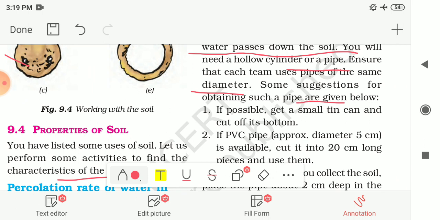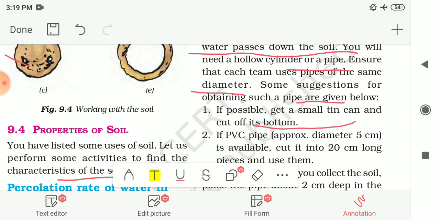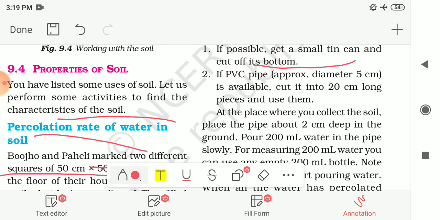Some suggestions for obtaining such pipes are given below. Instead of pipes, if possible, you can take a small tin can and cut off its bottom. Then, if a PVC pipe of approximately 5 cm diameter is available, cut it into 20 cm long pipes and use them.